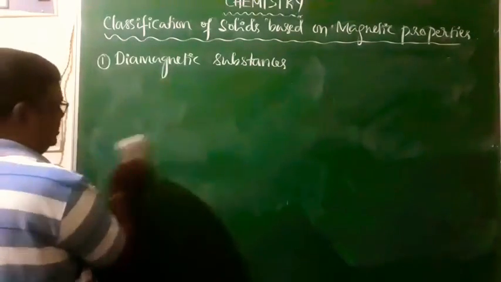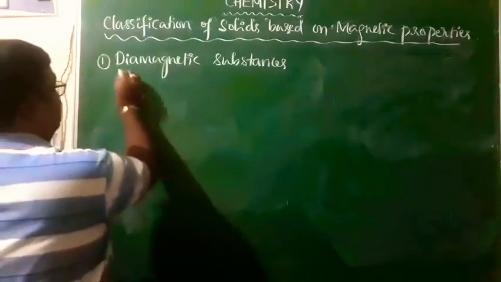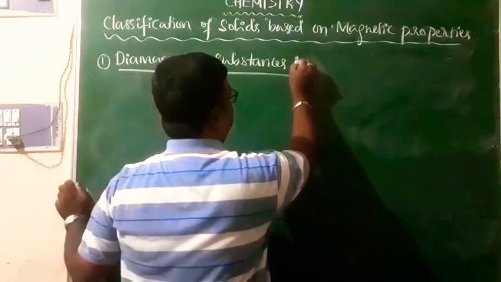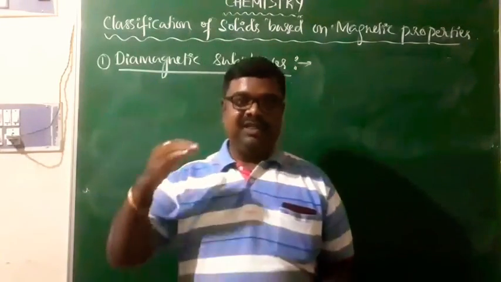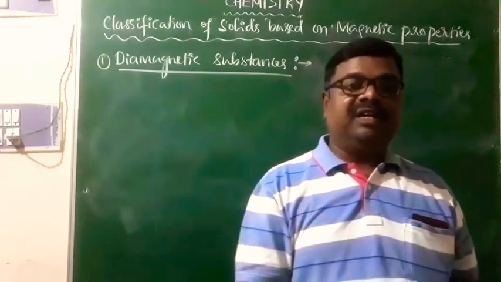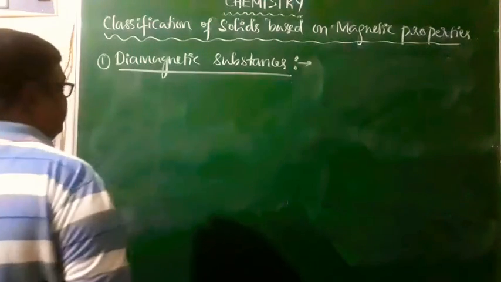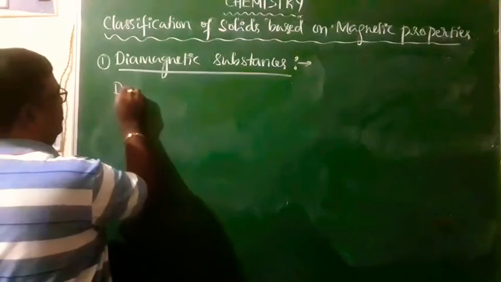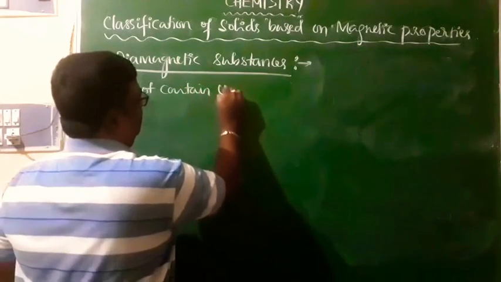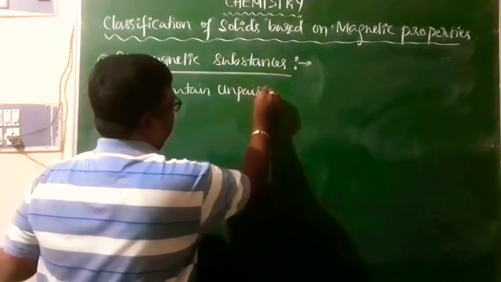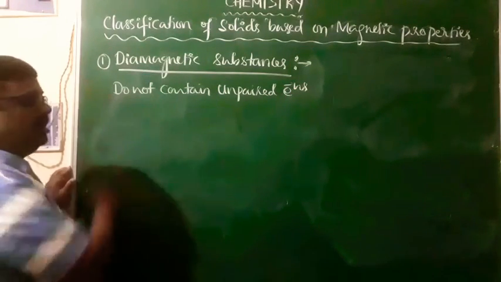These are the substances which will be repelled by the magnetic field. The substances which will be repelled by the magnetic field are called diamagnetic substances. Any substance which is repelled by the external magnetic field is called a diamagnetic substance. Why are they repelled by the magnetic field? Because they do not contain unpaired electrons. They contain only paired electrons.